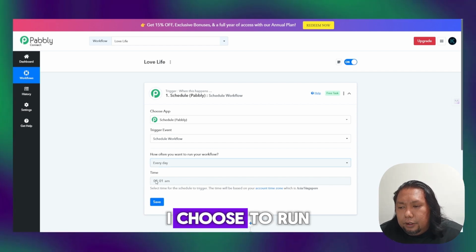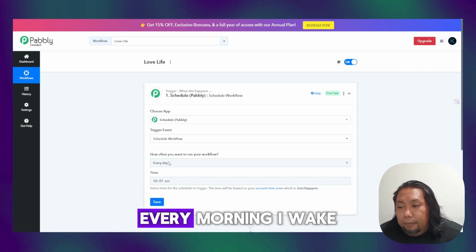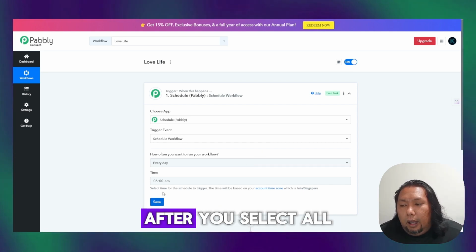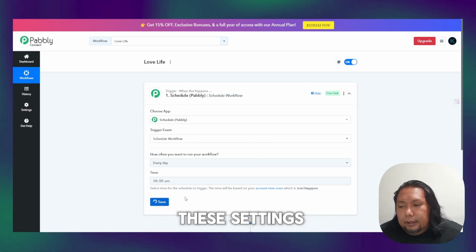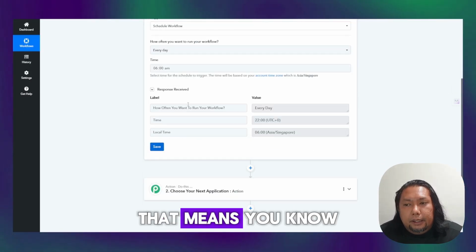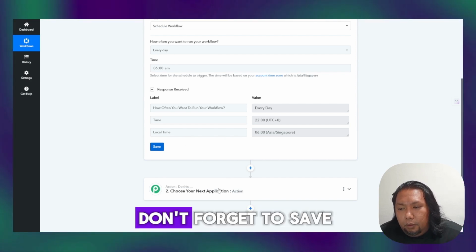Well, I choose to run this maybe at 6 a.m. I like it when every morning I wake up and I know how many days it has been. After you select all these settings, hit the save button. Once you get a response, that means the workflow has been saved. Don't forget to save.